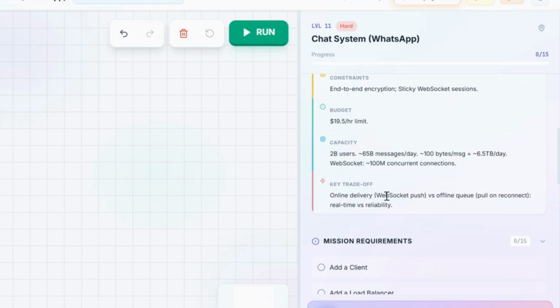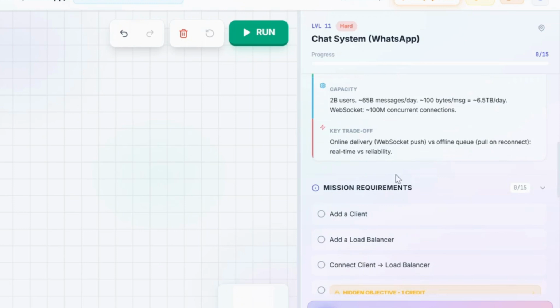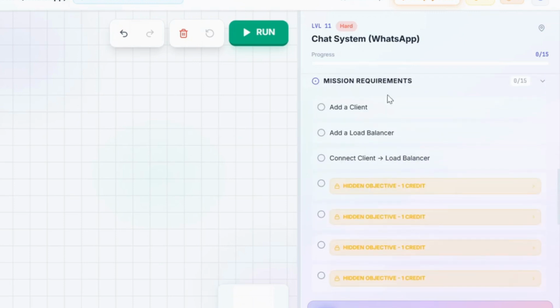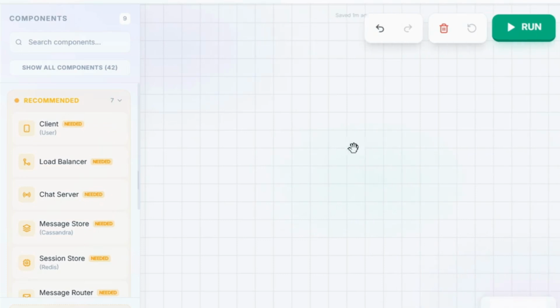Now, the key trade-off in our architecture that we need to consider is online delivery versus offline queue, which is basically WebSocket push versus pull on reconnect. So the trade-off is real-time versus reliability. Now, as we keep building our architecture in our canvas, we will see each of these mission requirements that we have right here getting checked. So let's start building our architecture.